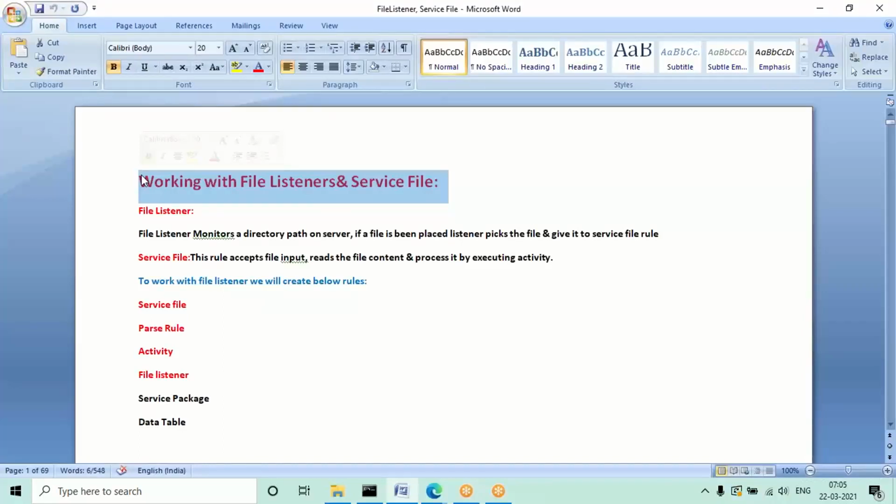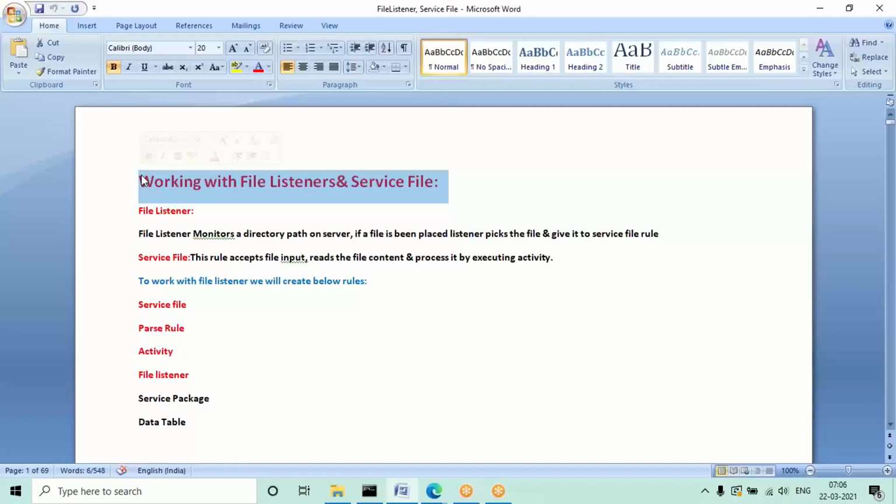That directory path link, you will be getting in the real time. FTP links and all you will be getting. But in the personal edition, when you are going to configure this directory in your system, on any drive you have, I'll create some folder and connect to that. But in the live environment you'll get some FTP link, so don't worry, you'll not do that. You'll just get the link, and that link you have to provide in the listener directory path in the enterprise server.